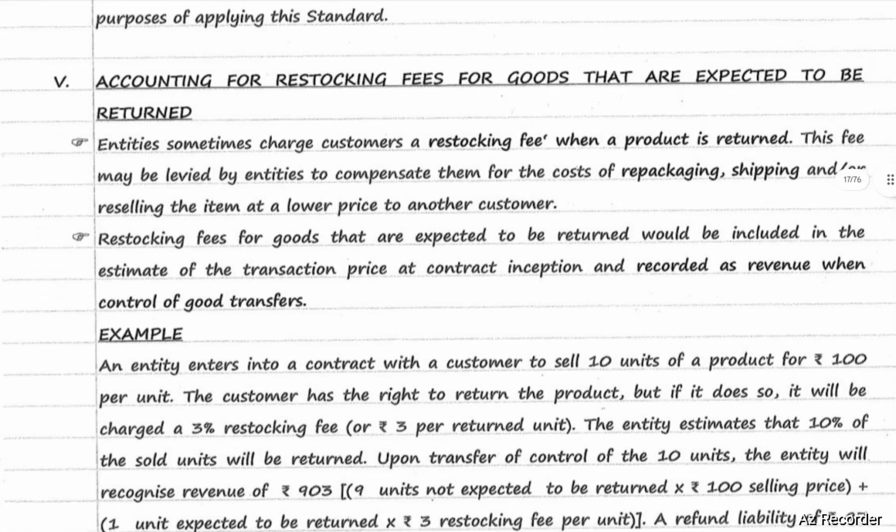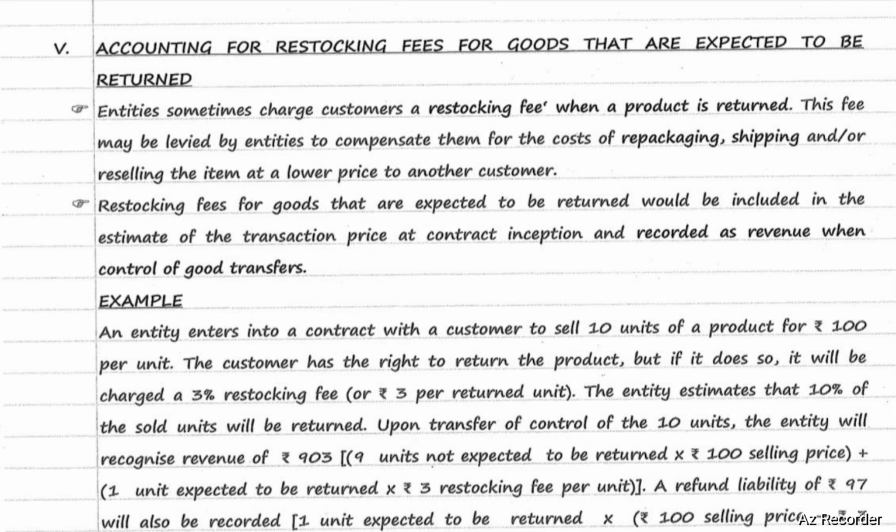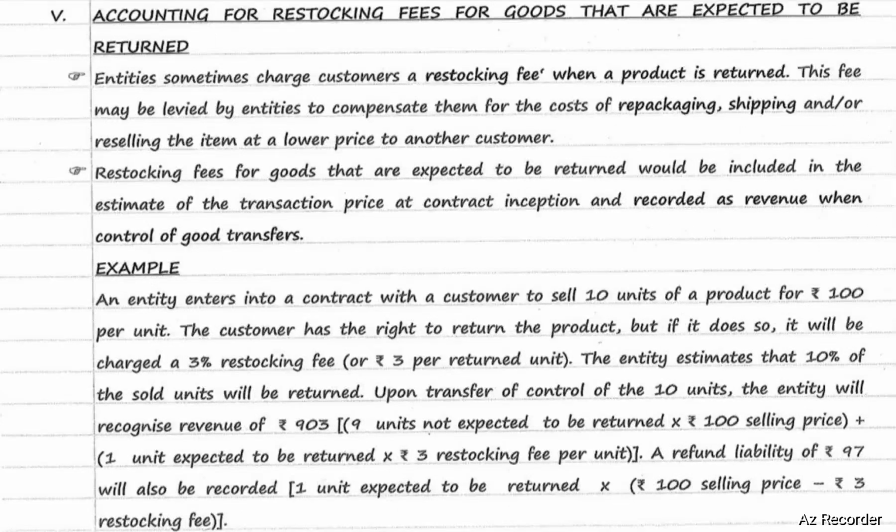Next, accounting for restocking fees for the goods that are expected to be returned. Entities sometimes charge customers a restocking fee when a product is returned. These fees may be levied by entities to compensate them for the cost of repackaging, shipping, and reselling the item at a lower price to another customer. Restocking fees for goods that are expected to be returned would be included in the estimation of the transaction price at contract inception, and it will be recorded as revenue when the control of goods is transferred.